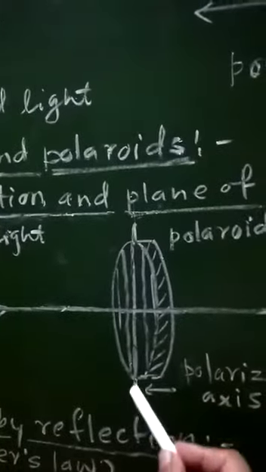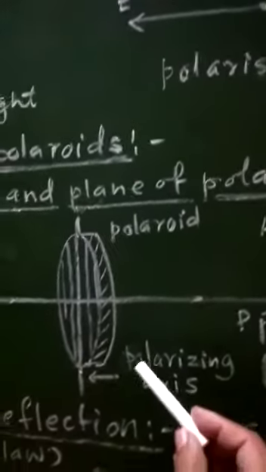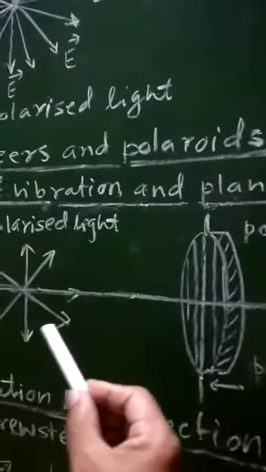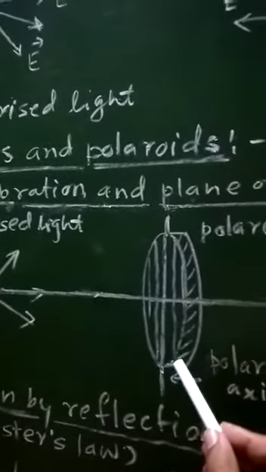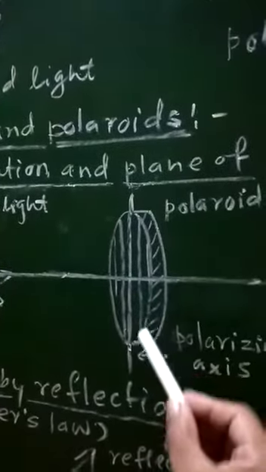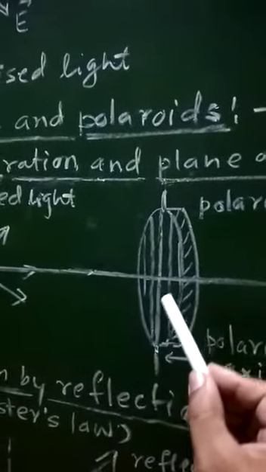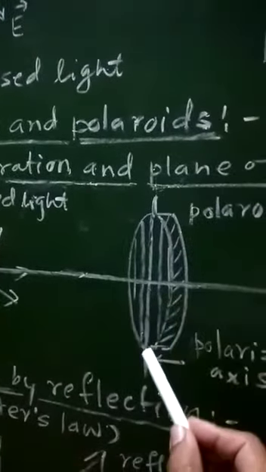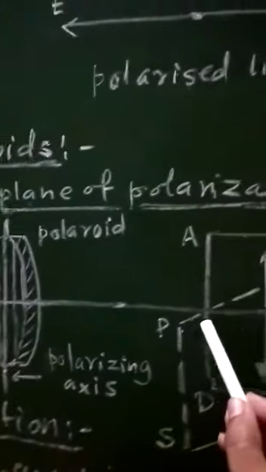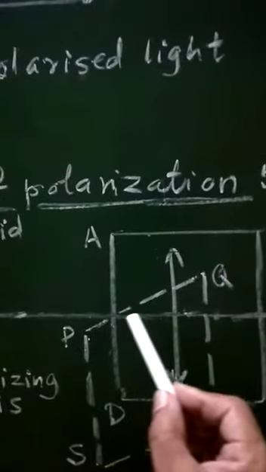Now, this vertical line will represent the polarizing axis of that polaroid, and therefore when such unpolarized light is allowed to fall on this polaroid, at that time this polaroid will allow only those vibrations of electric field vectors which are parallel to its polarizing axis to pass through it.